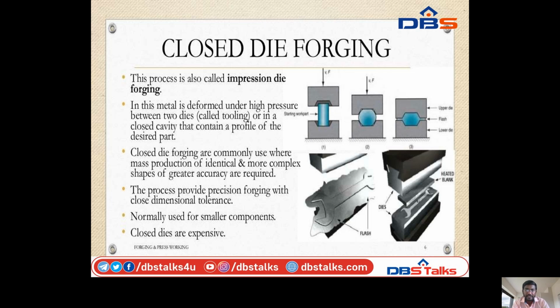In this, metal is deformed under high pressure between two dies. This is called tooling, or in a closed cavity that contains a profile of the desired part. Closed die forging is commonly used where mass production of identical and more complex shapes of greater accuracy is required.